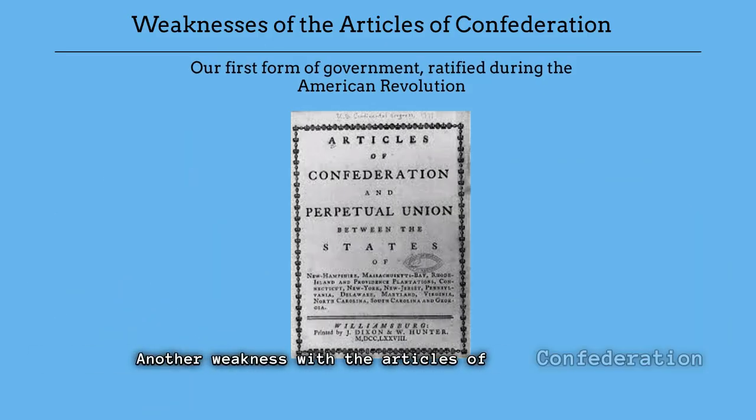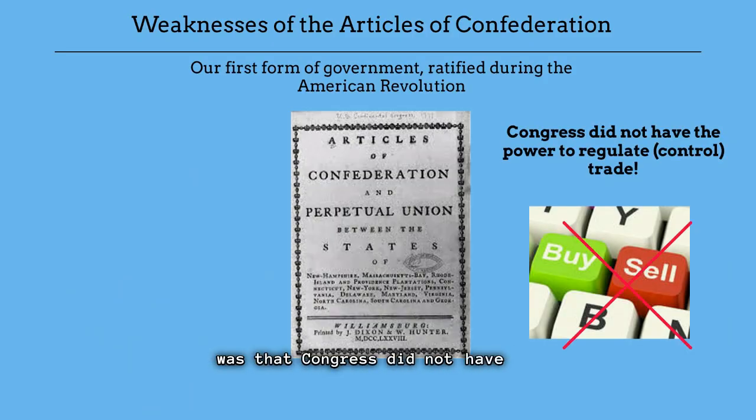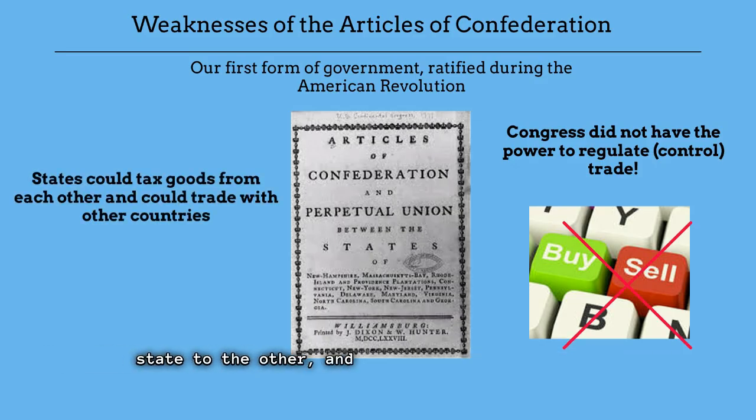Another weakness with the Articles of Confederation was that Congress did not have the power to regulate or control trade. States could tax goods or products going from one state to the other, and Congress could not regulate states trading with other countries, even our enemies.